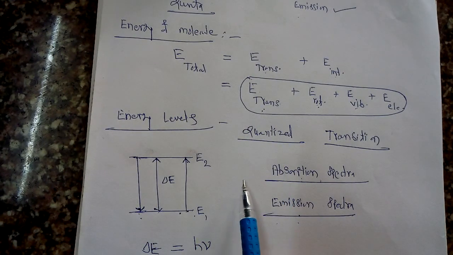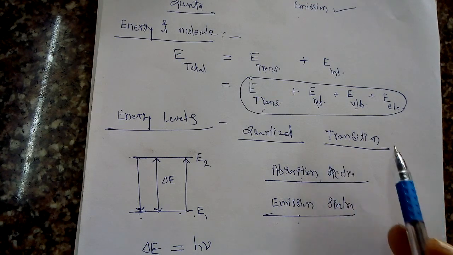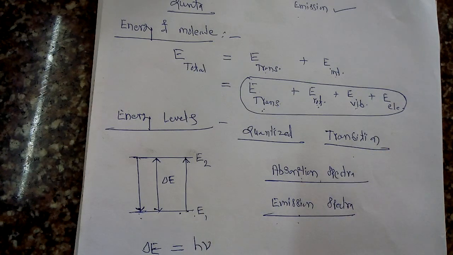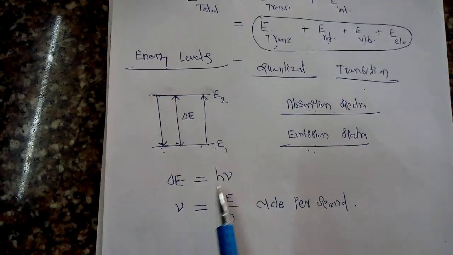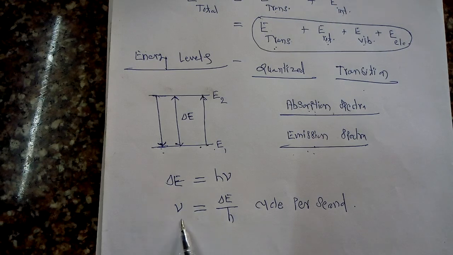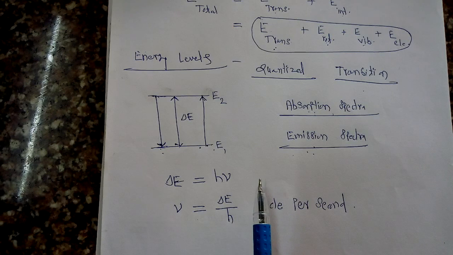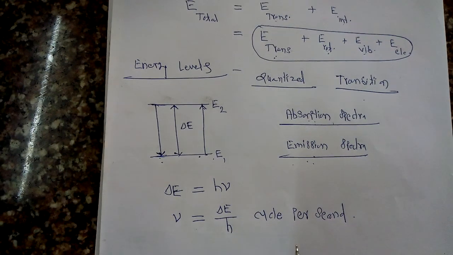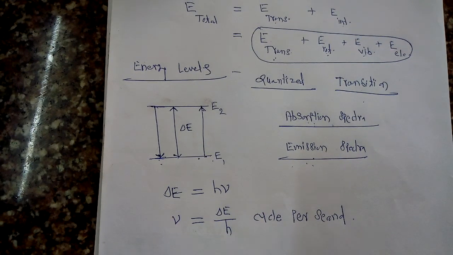Whenever a molecule goes from one energy level to another energy level, we call it a transition. Two different types of transitions can take place, and due to that, two different types of spectra are obtained. One is called the absorption spectra, and the second is called the emission spectra, with the involvement of energy, that is delta E is equal to h nu, or nu is equal to delta E upon h, in cycles per second. So this is a simple introduction to this second half of the second chapter, that is spectroscopy.